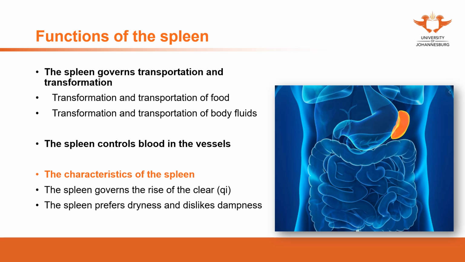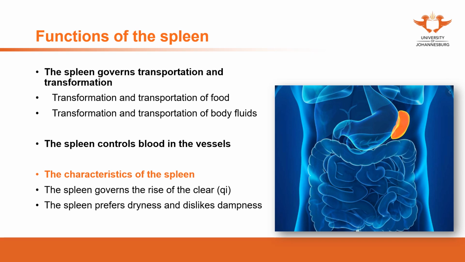And now you can see the heart governs the blood. The lung qi moves the blood, which becomes the heart qi. The heart qi, which is part of the lung qi, the qi of the whole body, is governed by the lung.